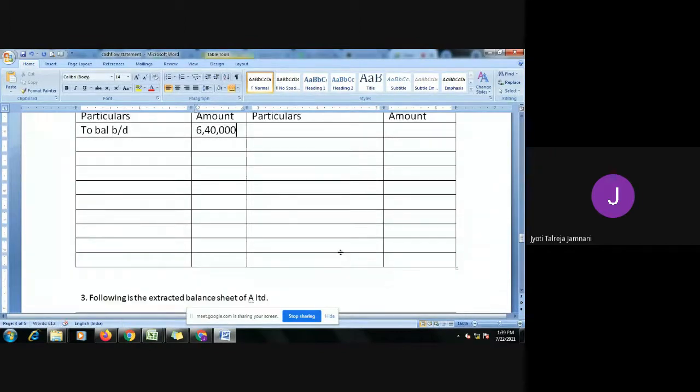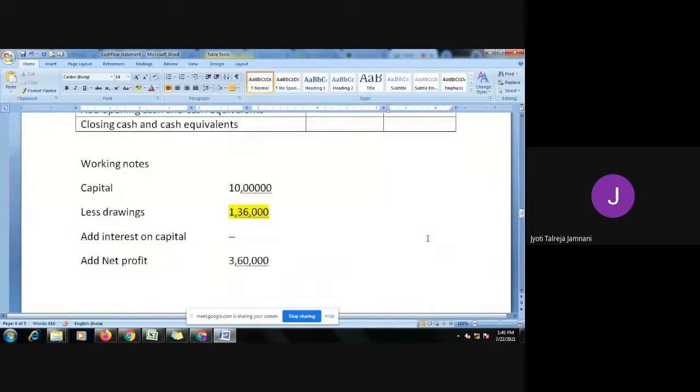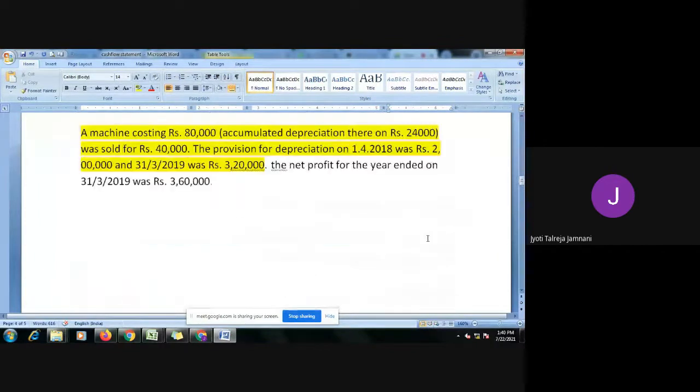And closing balance will be on the credit side. So on the last line of the credit side, I'm writing by balance carried down 4 lakh 40. This is what is given in the question. Now we will see the adjustments and accordingly start working on them. Okay, so let's go to the adjustment first.